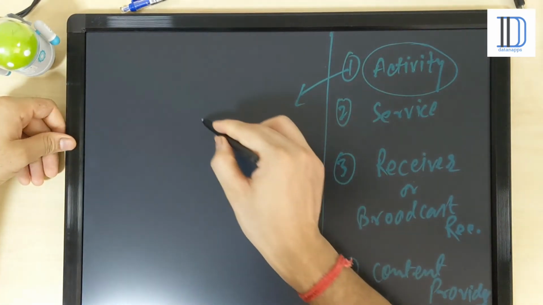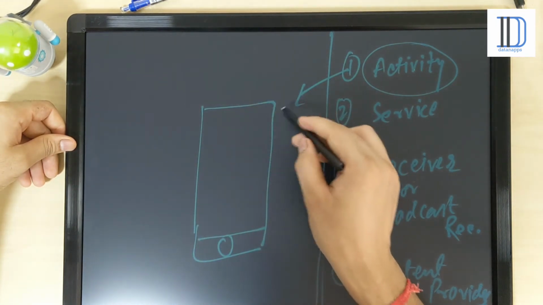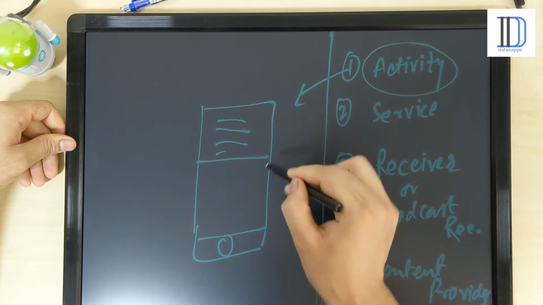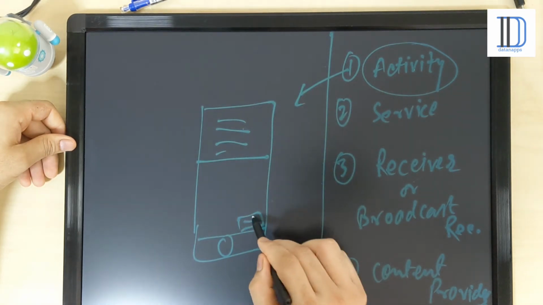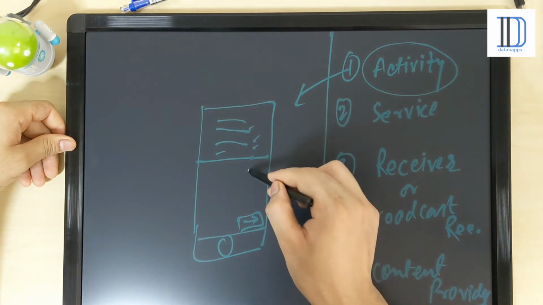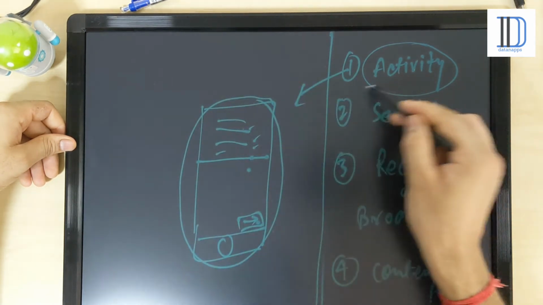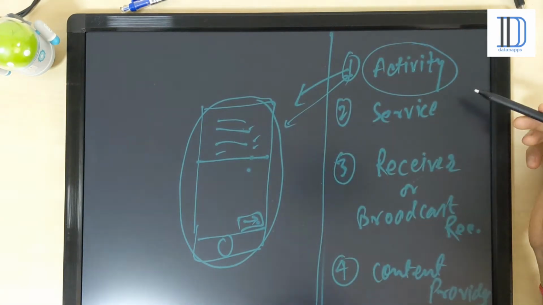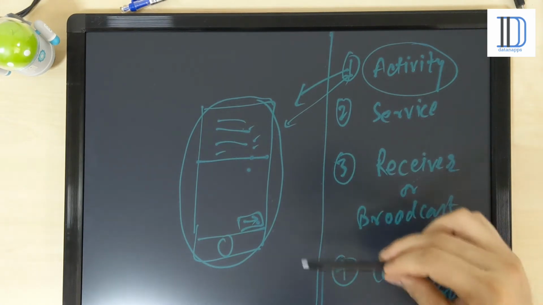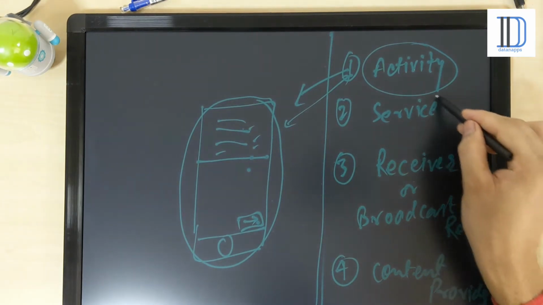Just for example, if I discuss email, there is a screen in the email with some widgets like a text box, edit text, and a button to send. The user fills in all the information and after that performs the action. That interface is provided by the activity. So you can say activity provides a screen or interface where the user interacts with our app. Okay, and second one is the service.